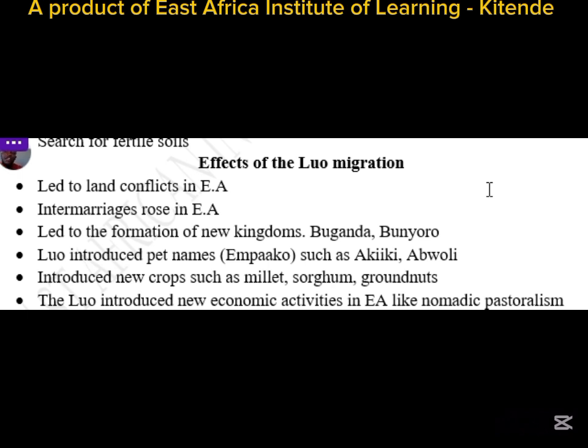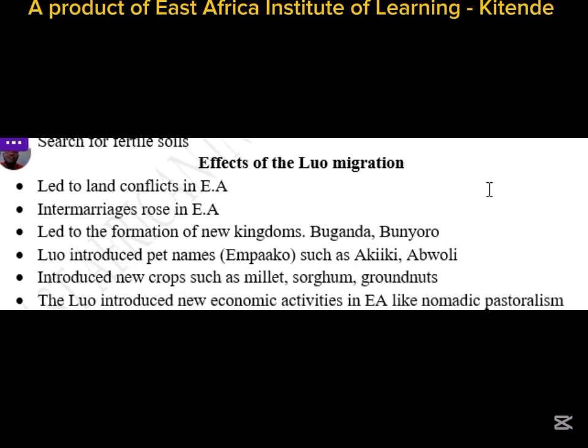So the Luo came with a new system of administration, that is under monarchism or under kingdoms. These kingdoms had to have a king. Those societies that had no kings were called stateless societies. But kingdoms had kings at their apex, and a good example is Buganda and Bunyoro. So when the Luo migrated into the interior of East Africa, they came with a new system of administration, that is kingdoms.